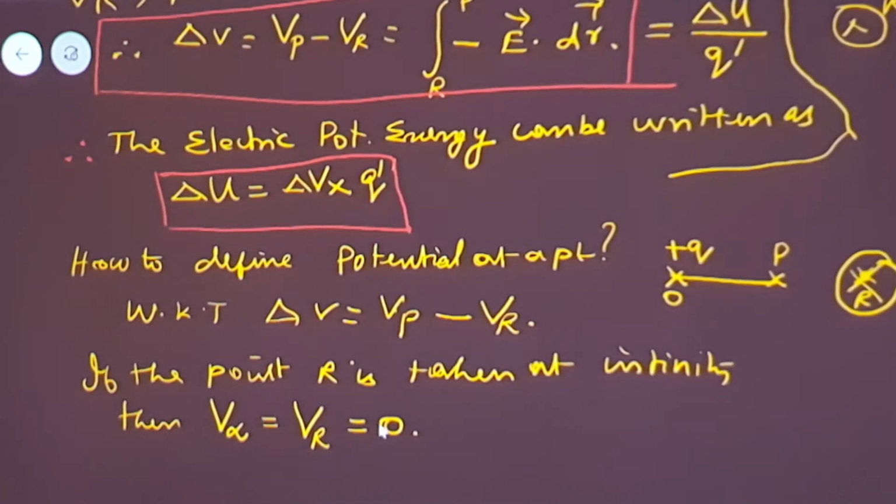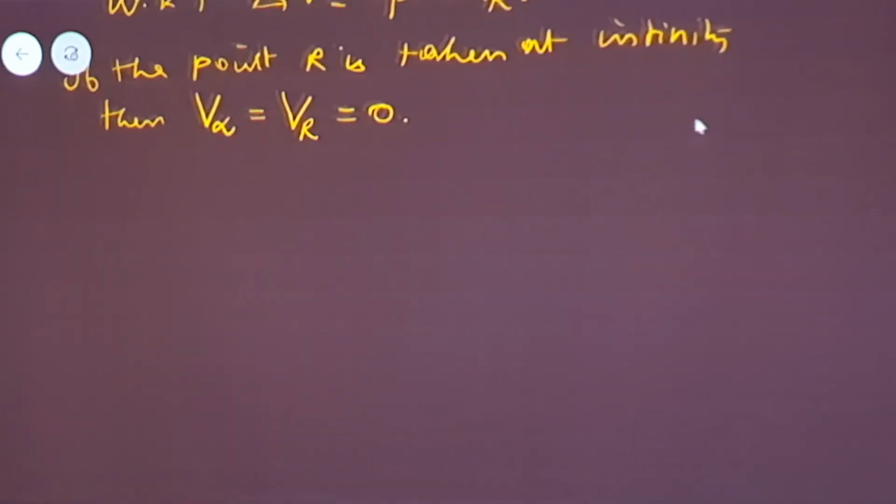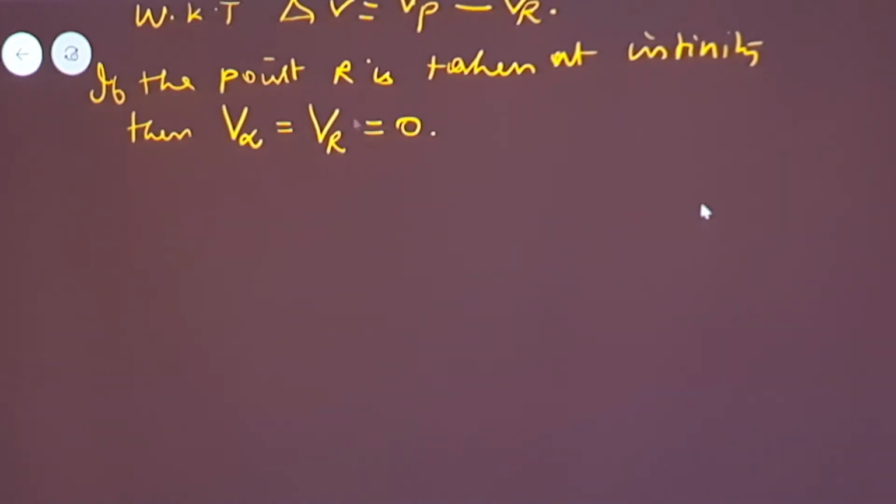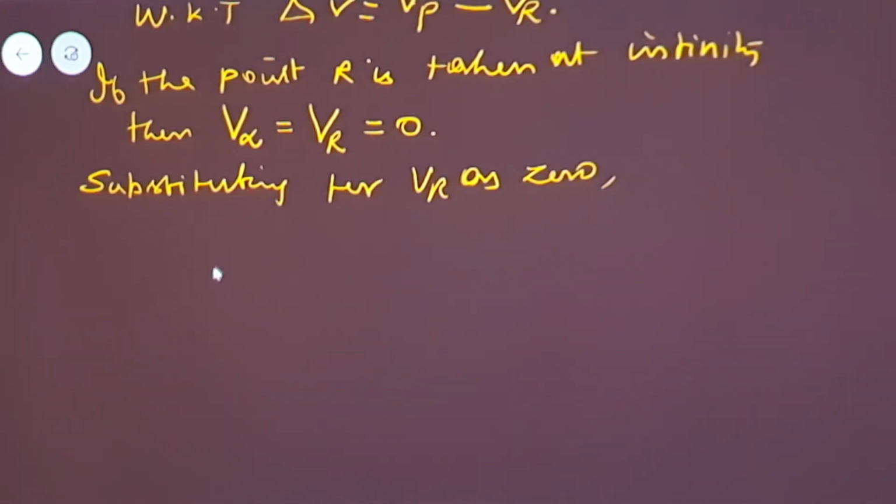Then you take this value and substitute in the above equation. Substituting VR as 0, we get the potential difference delta V equal to Vp minus 0, that is equal to Vp.